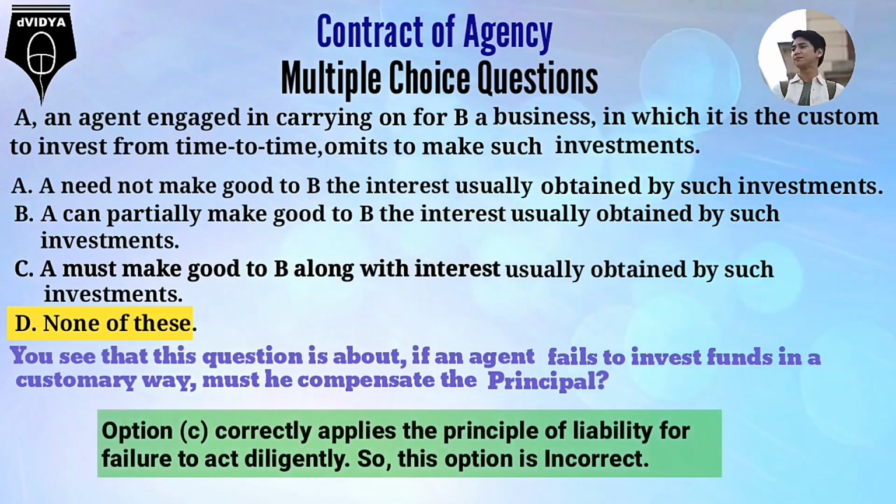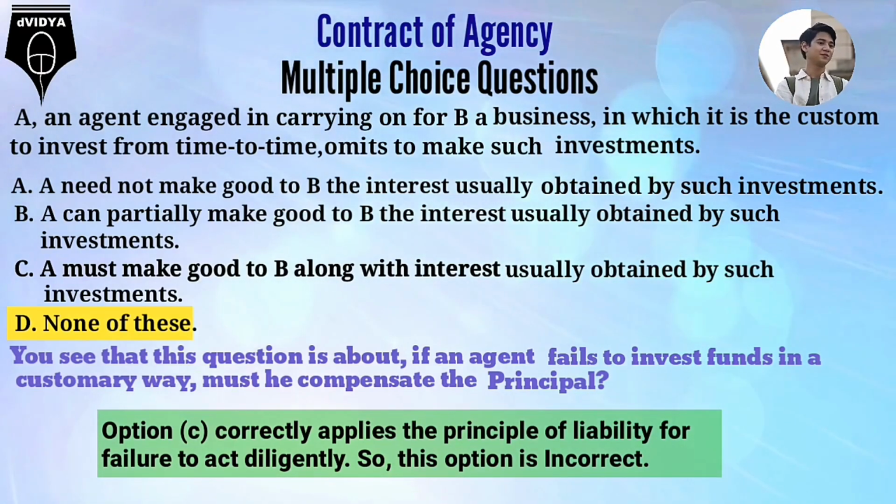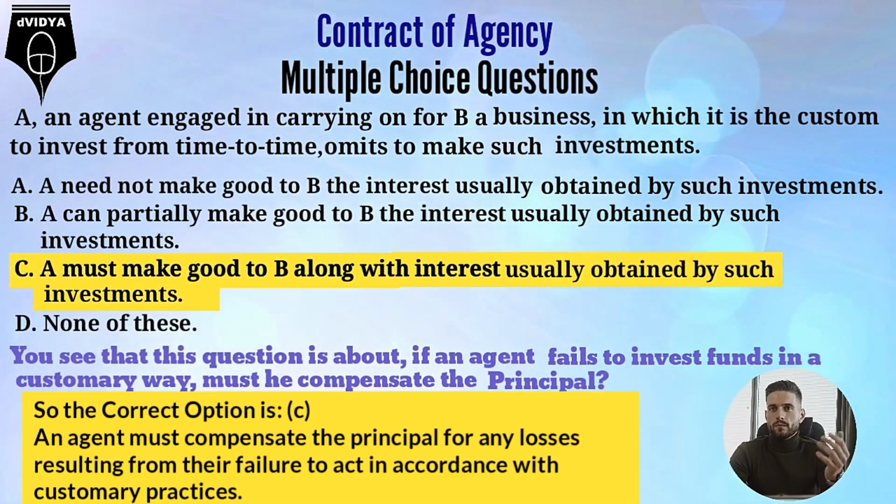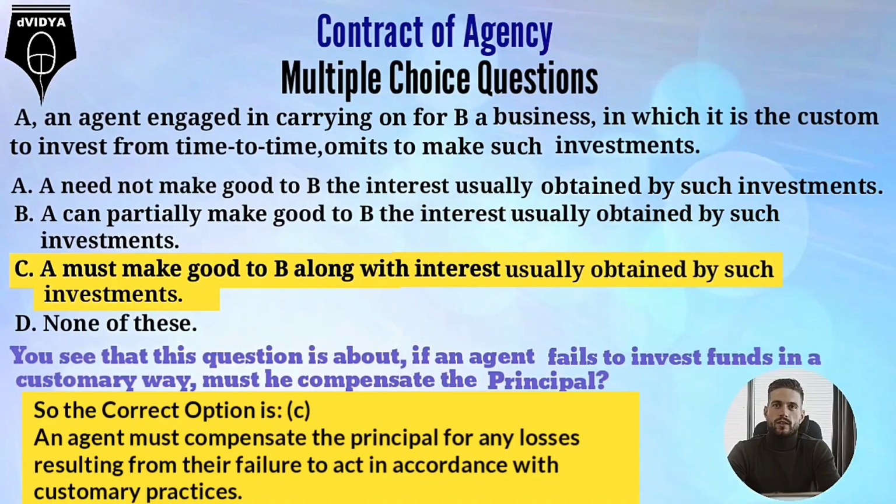None of these. Option C correctly applies the principle of liability for failure to act diligently. So, this option is incorrect. So the correct option is C. An agent must compensate the principal for any losses resulting from their failure to act in accordance with customary practices.